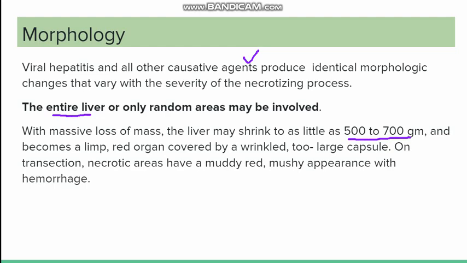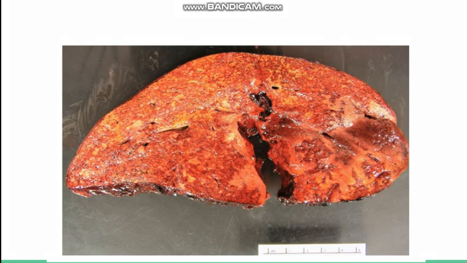If you take a cut section of this area, you will see necrotic areas. These necrotic areas will have a muddy red, mushy appearance with hemorrhage. In this diagram of the gross appearance of the liver, you can see this is not a normal liver. These are the areas of necrosis over here. There is a muddy, necrotic appearance. This is a necrosed liver. It is a dead area of the liver.